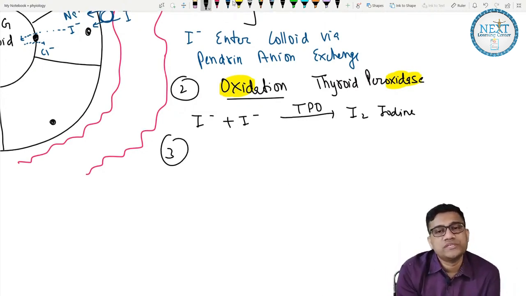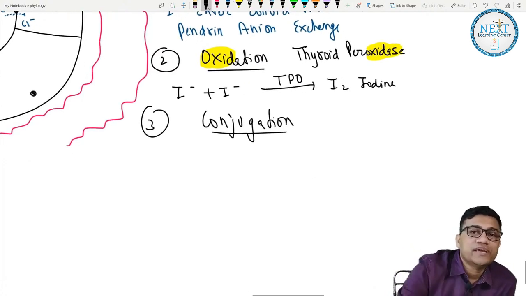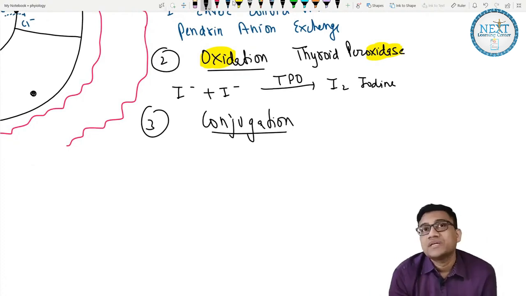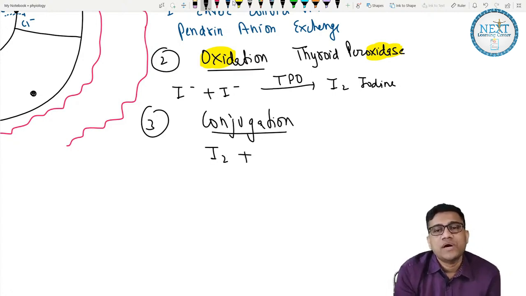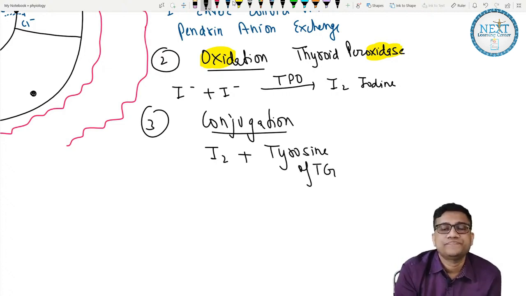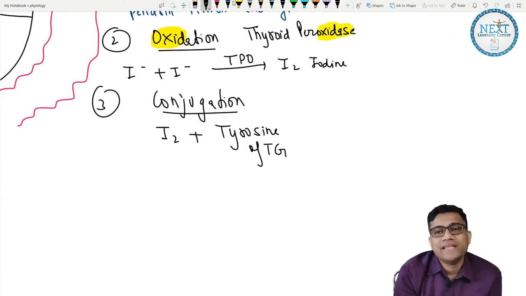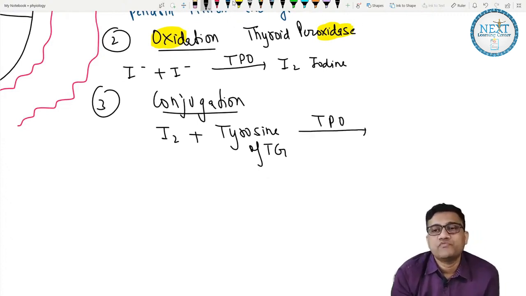Now the third step is conjugation and coupling. So what happens in conjugation? You take this iodine and couple it with thyroglobulin. I2 combines with tyrosine of thyroglobulin. Are you clear? And the enzyme is TPO. And what is formed? You form MIT and DIT.